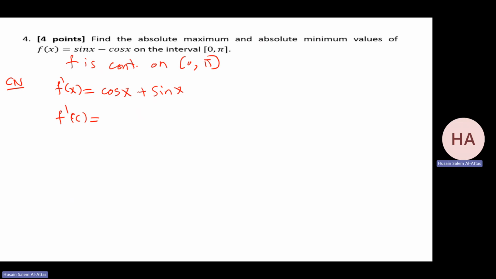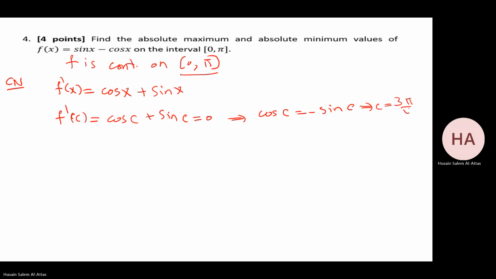So f prime of c will be cosine c plus sine c. Make it equal to 0. So I need cosine c to be minus sine c. So I need cosine and sine to agree in magnitude, but have different signs. That will happen only in the first and second quadrant, so for sure in the second quadrant. And my reference angle is pi over 4. So that means c is 3 pi over 4. Okay. Now we'll check f at 3 pi over 4. Also check f at the endpoints.